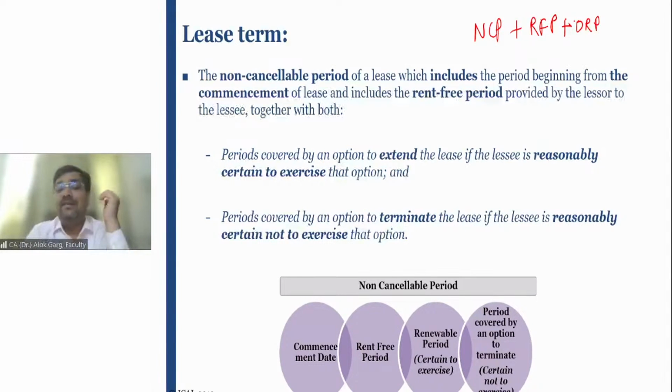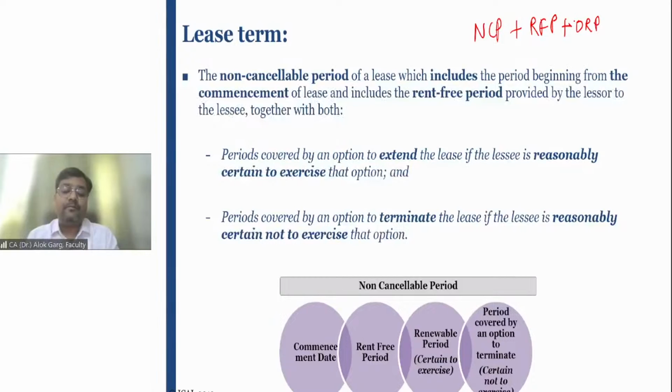How can you say that the lessee is reasonably certain on the commencement date? Today, the lessee is reasonably certain that I will avail the renewal option. Why? Probably in the contract, it is written that if the lessee will renew the lease, the renewal rent will be 20% discount from the market rent, right? If the lessee has to continue the business, the lessee has to have the premises to run the business. And if in the contract it is written that whatever market rent will be there, the lessor will give a 20% discount on the market rent, of course, you can say that the lessee is reasonably certain that it will avail the renewal